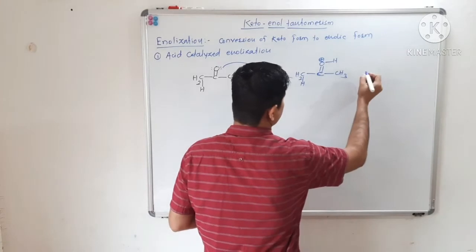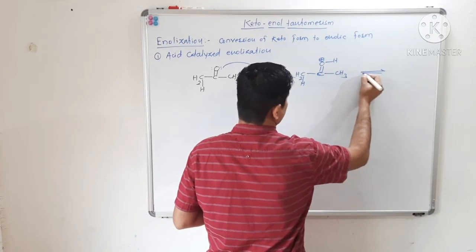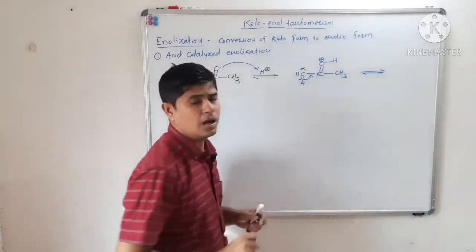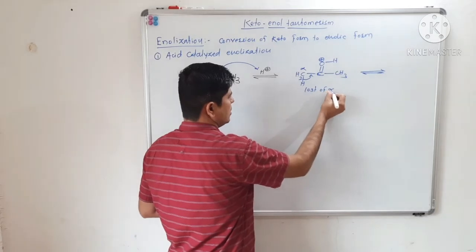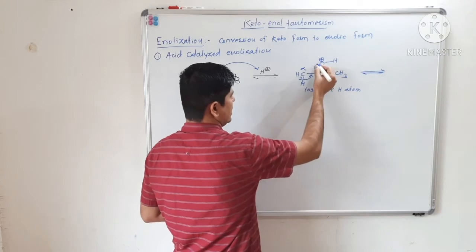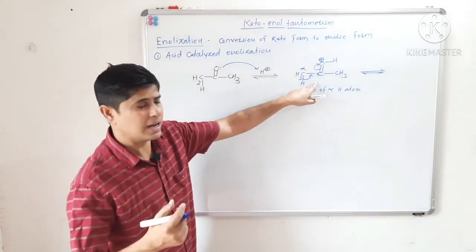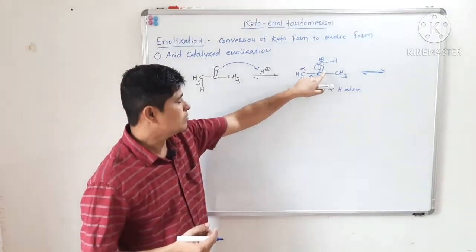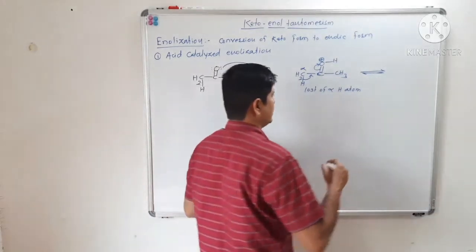Now in the next step, this intermediate will lose an alpha hydrogen atom. There will be a shifting of the sigma bonding electron density to form a new carbon-carbon bond between this alpha carbon atom and the carbonyl carbon atom, and then the pi bonding electron density of the carbonyl group will get shifted onto the carbonyl oxygen atom.